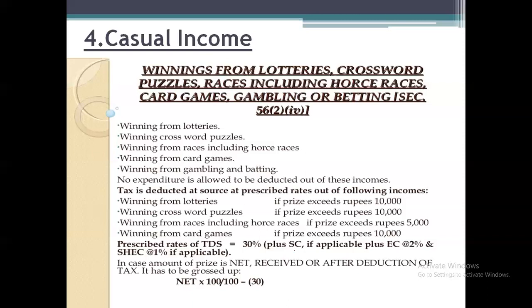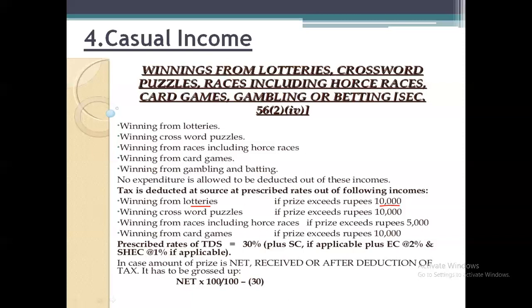So first one, if any winning from the lotteries and if the prize exceeds 10,000 rupees, means above 10,000 rupees, if he is receiving the income in the form of lottery, the tax has to be deducted from the source and the remaining amount has to be paid to the assessee.